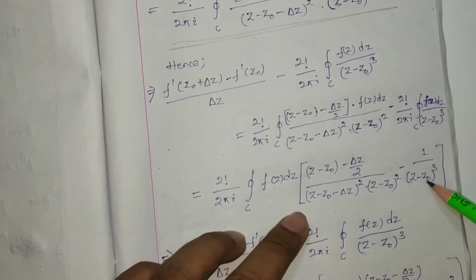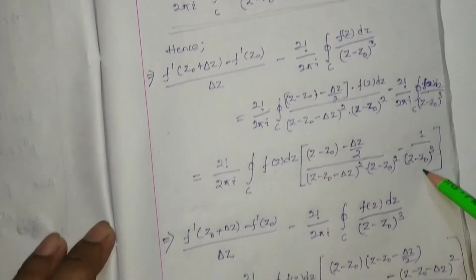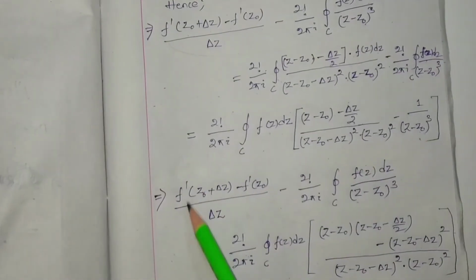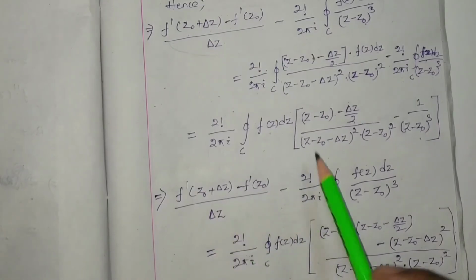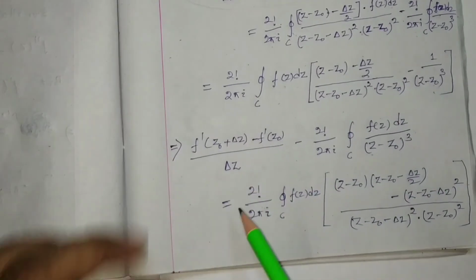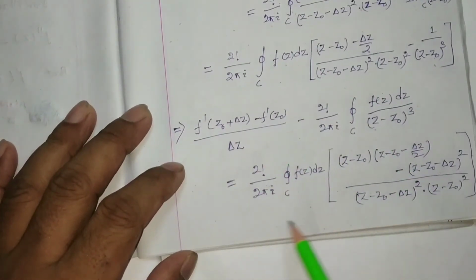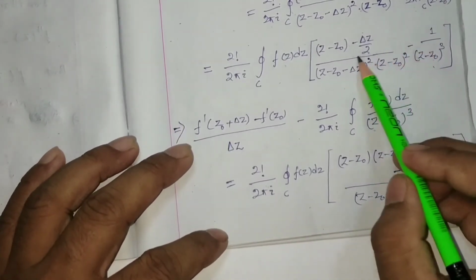So that implies f dash z0 plus del z minus f dash z0 by del z minus this will be equal to this one, but here I just added these two terms, subtracted these two terms. Carefully you have to watch.